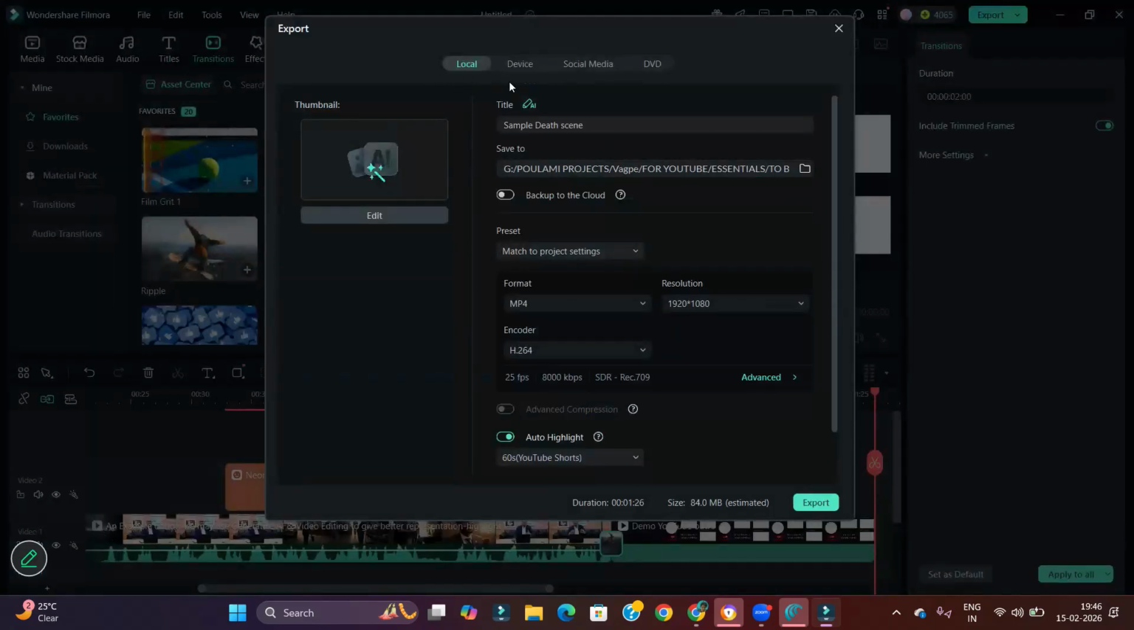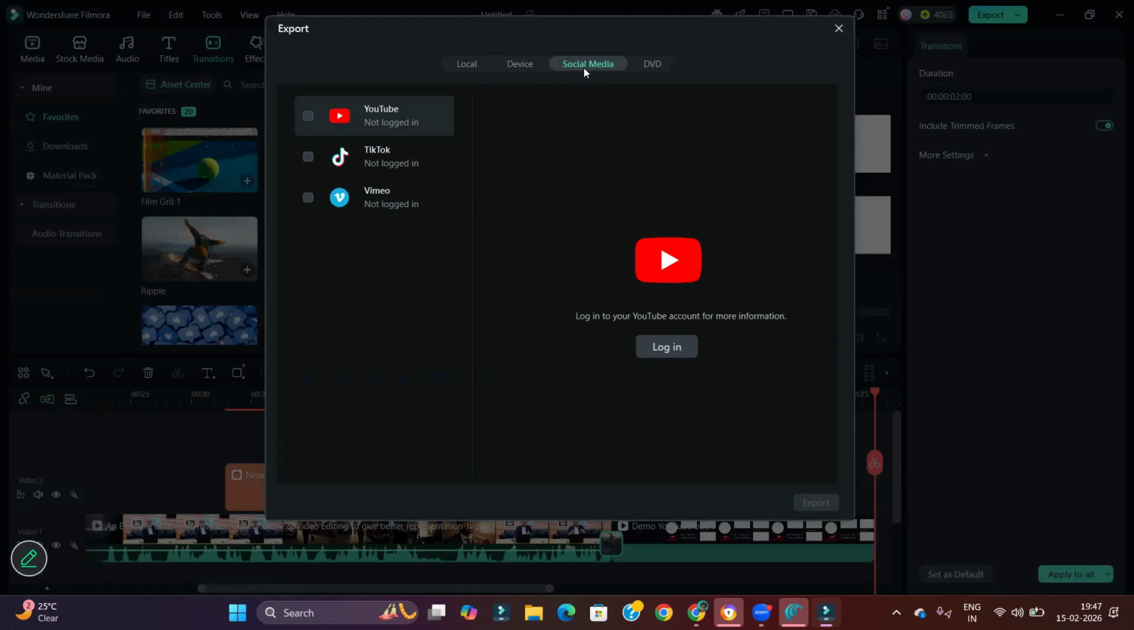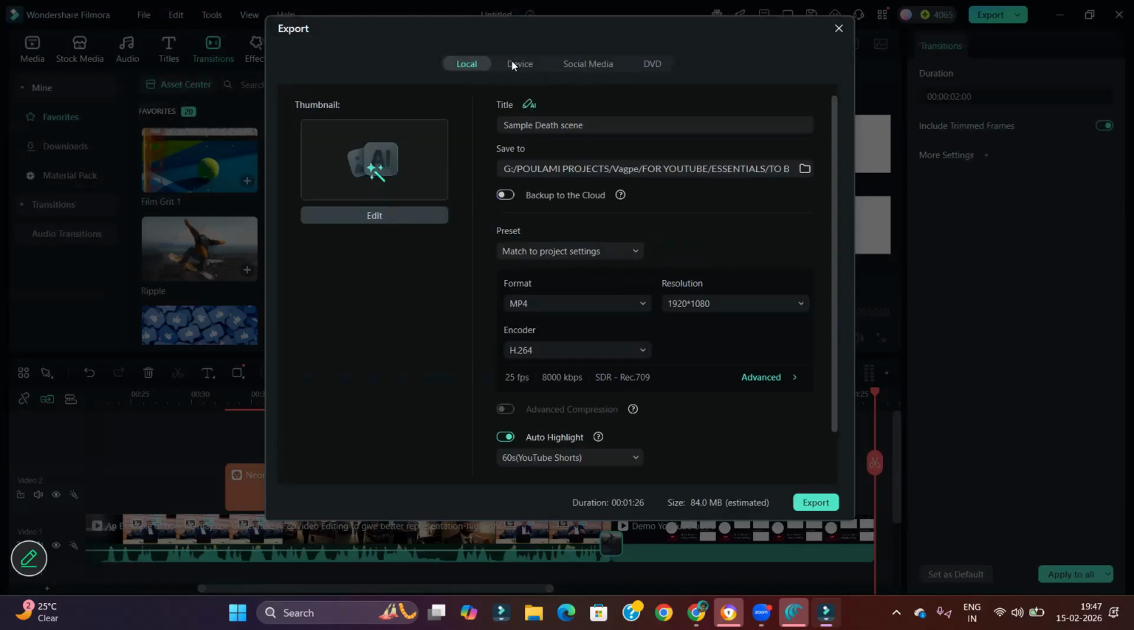While you're exporting, make sure your selection is at local. Many of you would see that initially it will be either in device or in social media. Then this kind of interface you will get to see. So don't do that. Please make sure the first thing is to choose local. Now here give a name. Select the directory where you want to keep it.